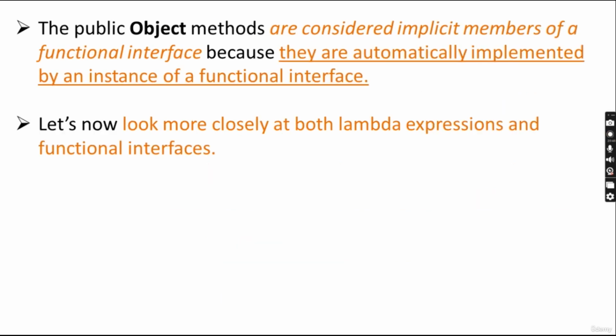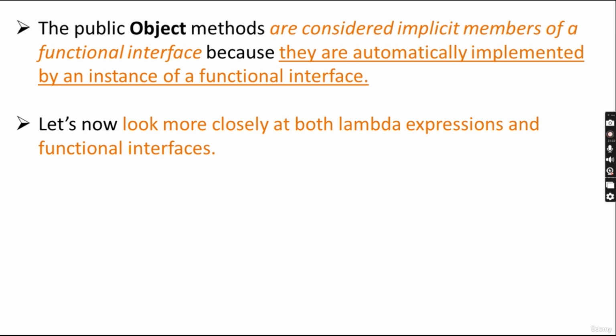The public Object methods are considered implicit members of a functional interface, because they are automatically implemented by an instance of the functional interface. Any public method of the Object class that is specified by the functional interface is considered an implicit member of the functional interface. Why? Because they are automatically implemented by an instance of a functional interface.